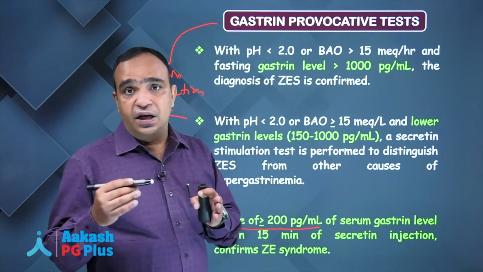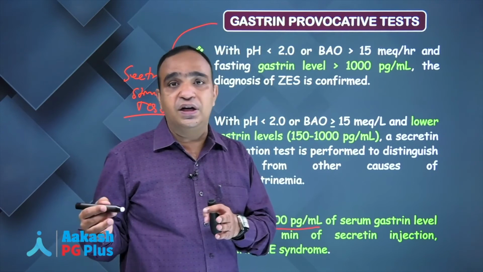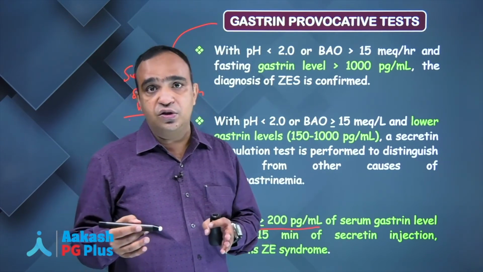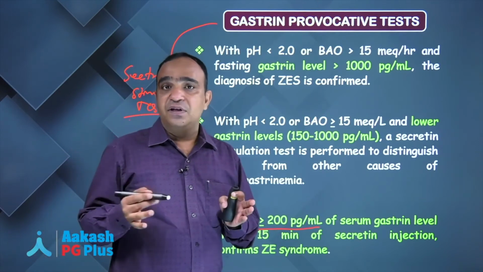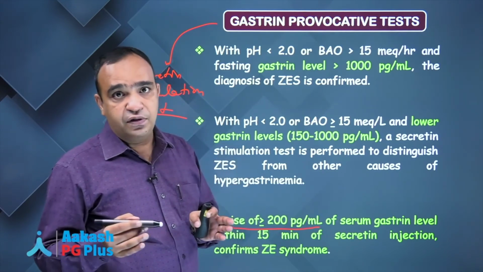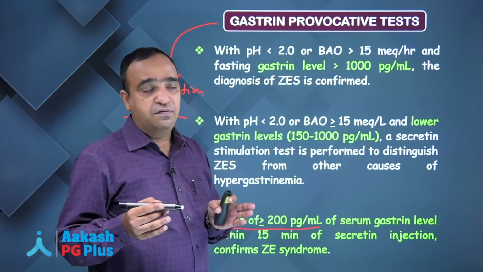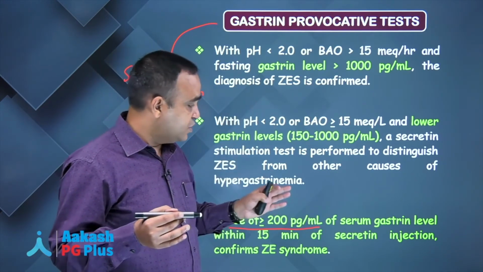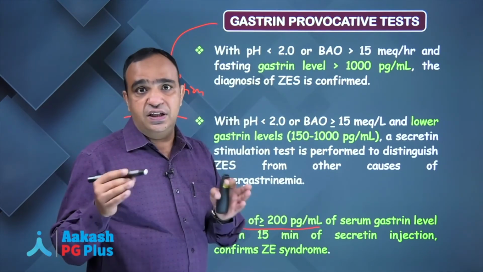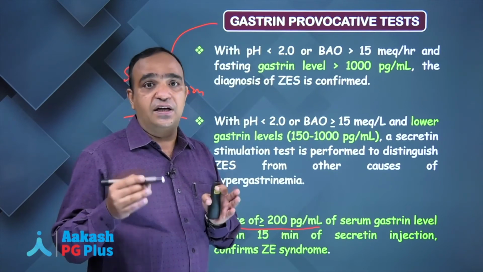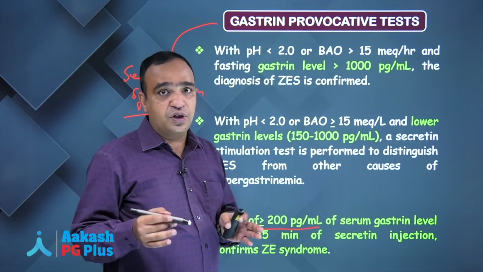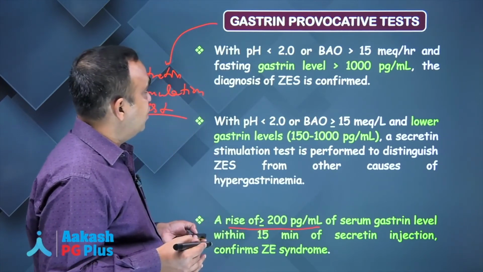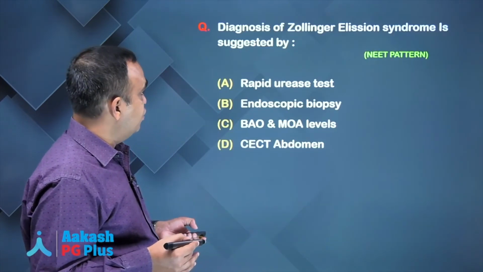If it rises by more than 200, it confirms your diagnosis of gastrinoma. So I am revising again. If there is a doubt of gastrinoma diagnosis, we do a gastrin provocation test or secretin challenge test. We inject secretin, and if gastrin levels rise by more than 200, that confirms your diagnosis. So this is how diagnosis of a gastrinoma goes.